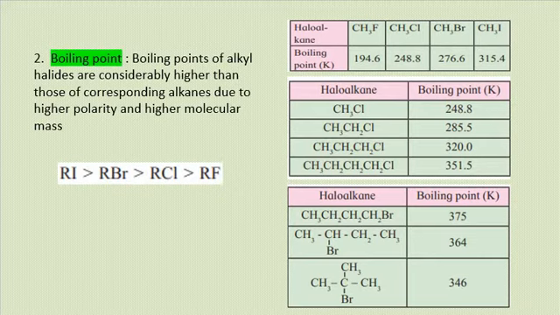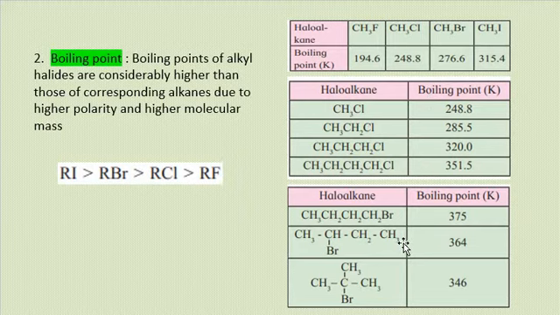And the boiling point of alkyl halide decreases like RI is greater than RBr is greater than RCl and greater than RF. Now, for a halogen compound, the boiling point will increase as you increase the number of carbon atoms in the chain. See, the number of carbon atoms is increasing, so the boiling point is also increasing.